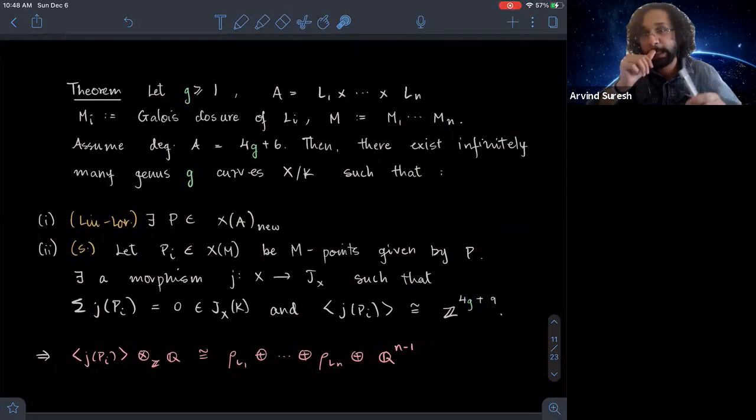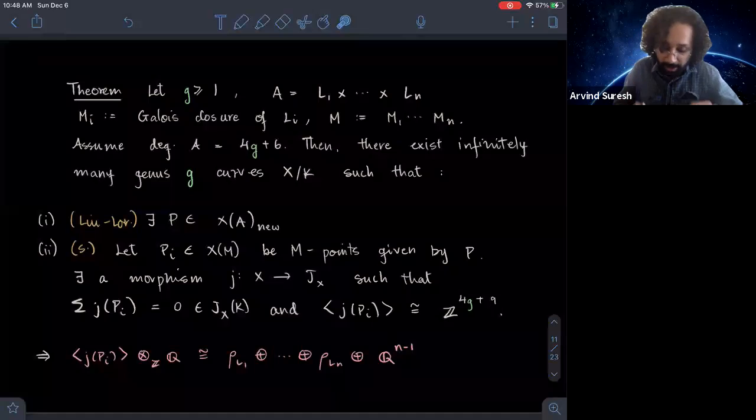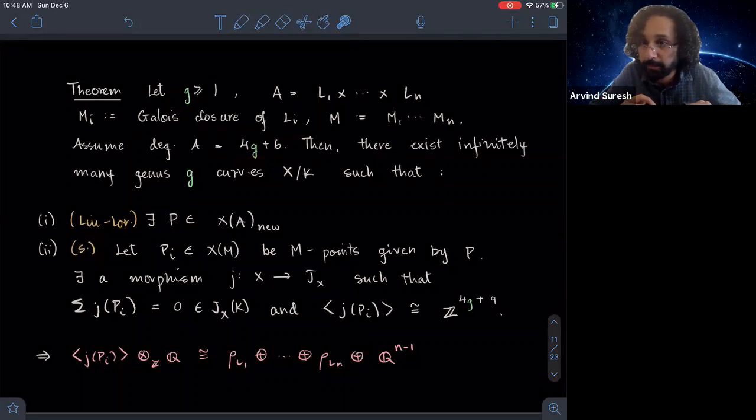So here you take any positive integer g, you choose your étale algebra A to be a product of these L_i's, okay? And you assume that the degree of this algebra is 4g plus 6. And then the statement is that there exist infinitely many genus g curves X over K, and these are hyperelliptic curves, such that, first of all, they have a point in X of A which is new. And so this is what Liu and Lorenzini proved, okay?